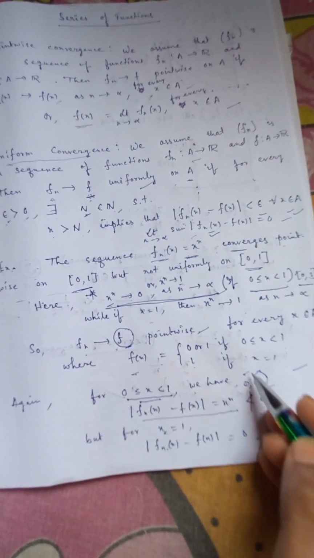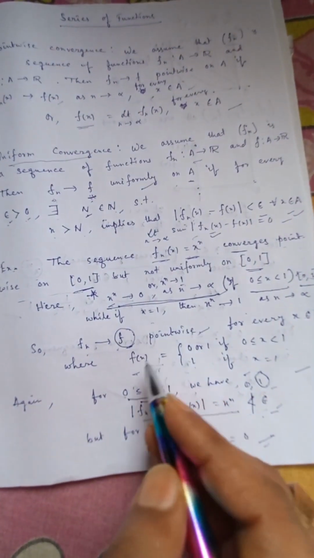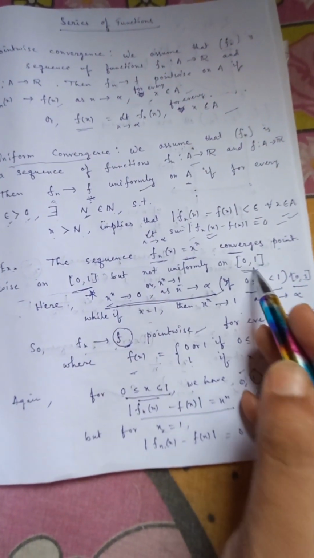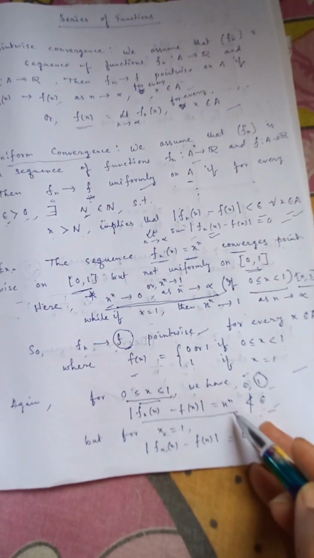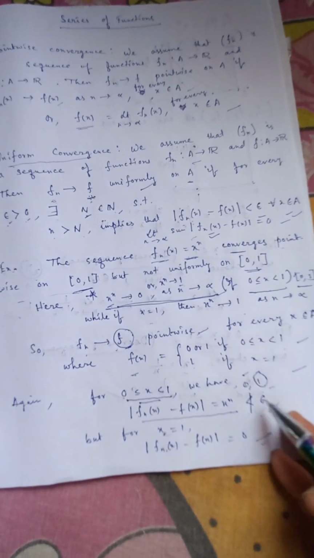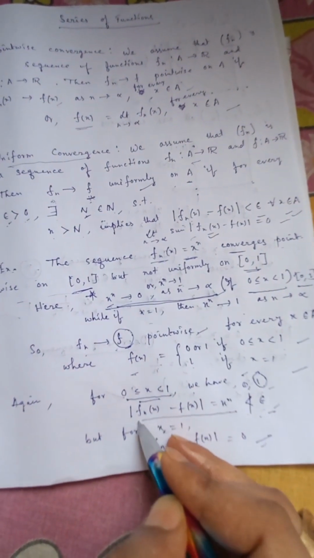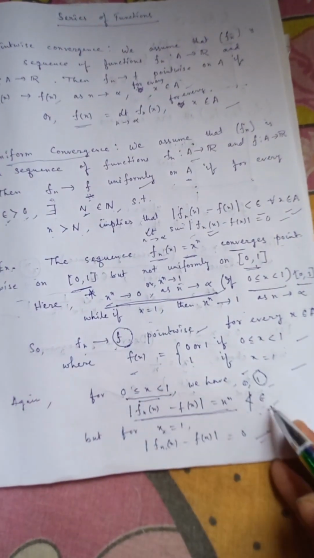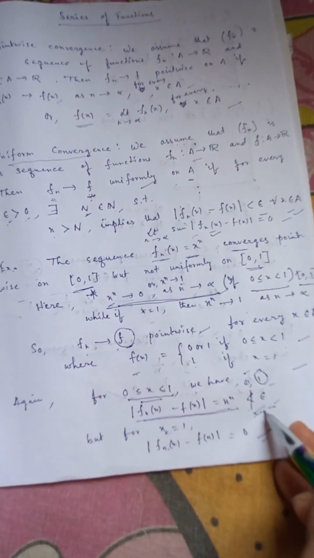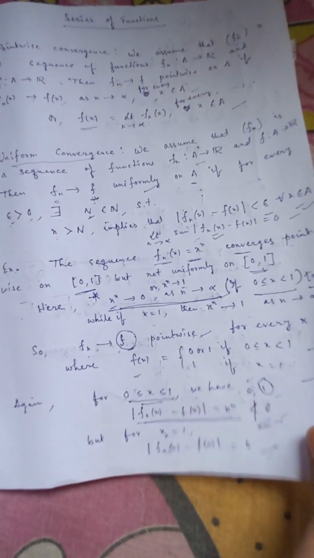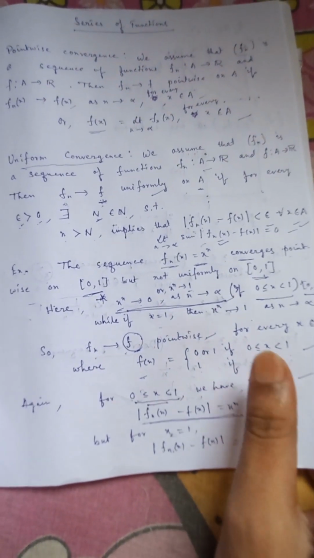So we have a contradiction. So this function fn(x) equals x to the power n in this closed interval 0, 1 converges pointwise but is not converging uniformly, since by this definition we could not satisfy this condition. So this is the example.